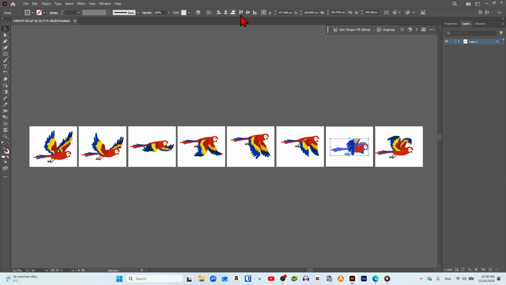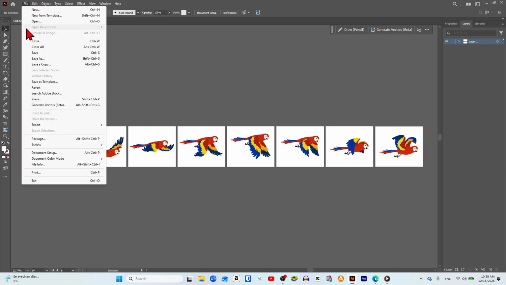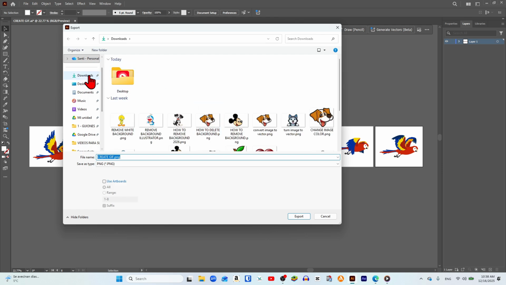Next, we are going to export these objects, and don't worry because we are not going to make the animation in After Effects. You will not need to download any other program at all. We click on the File section at the top, and here we click on Export and then choose Export As. After that, we select the folder where we want them to be saved.